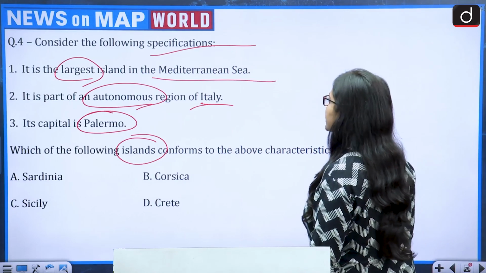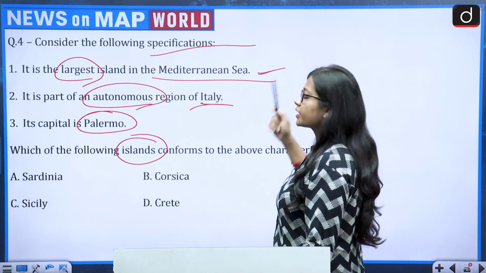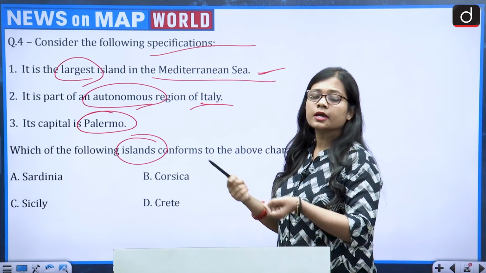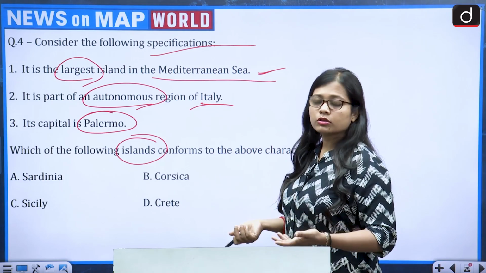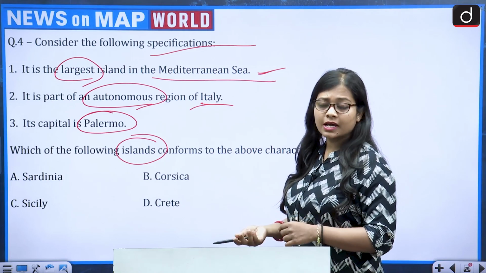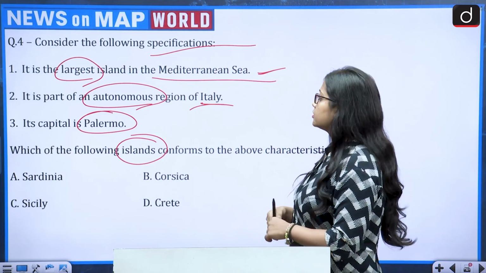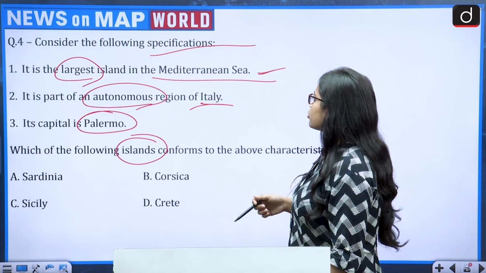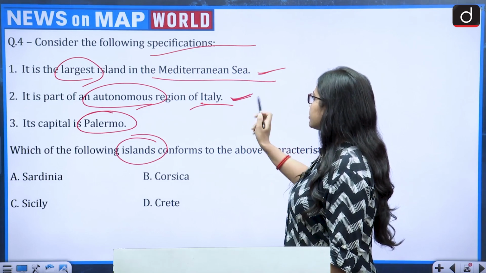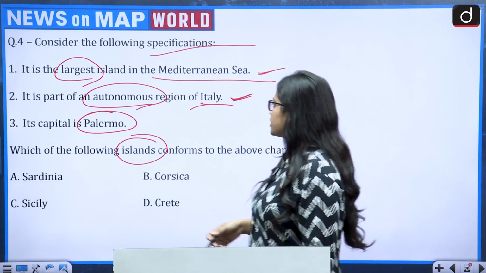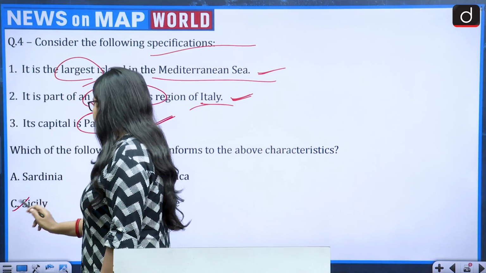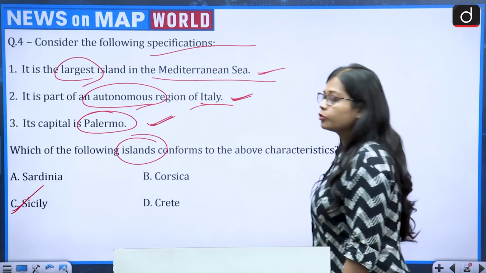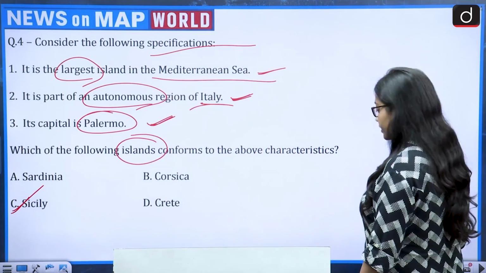So it is the largest island in the Mediterranean Sea. That is also correct. It is a factual data that Sicily land wise is the largest island of the Mediterranean Sea. And there are also other islands like Malta or Cyprus. Then it is part of an autonomous region of Italy. That is also correct. Its capital is Palermo. That is also correct. So the correct answer becomes option C, that is Sicily. Now moving on to the next question, and that is,